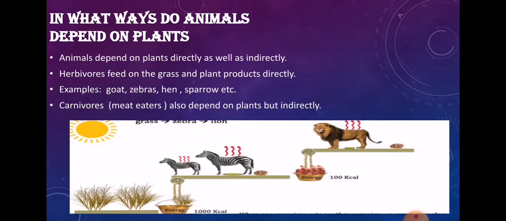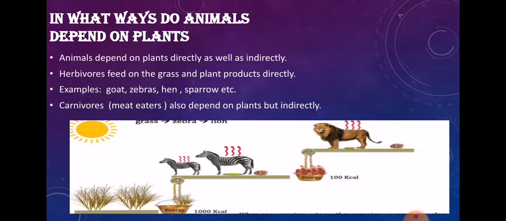First of all, see the herbivore animals. What are the herbivore animals? Herbivores are the plant eaters. So the animals who eat plants, meaning grass, leaves, or plant products, like a sparrow eats seeds.